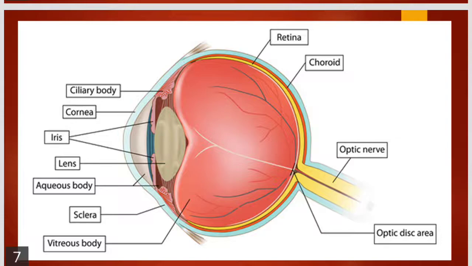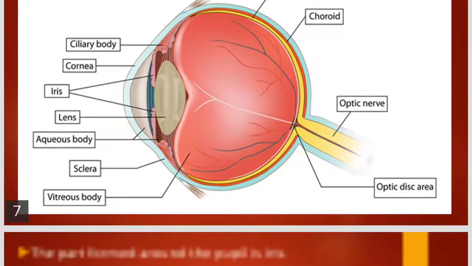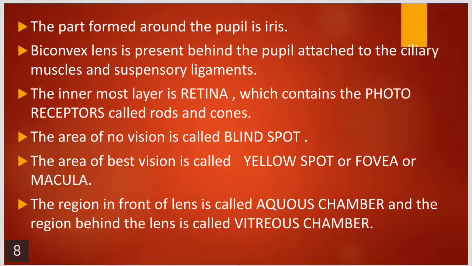Once again the same slide. Yes. We'll proceed now. The part formed around the pupil is the iris, and the biconvex lens is present just behind the pupil, attached to the ciliary muscles and suspensory ligaments. The innermost layer is the retina, which contains the photoreceptors called rods and cones. The area of no vision is called the blind spot, and the area of best vision is called the yellow spot, or fovea, or macula. The region in front of the lens is called the aqueous chamber, and the region behind the lens is called the vitreous chamber.